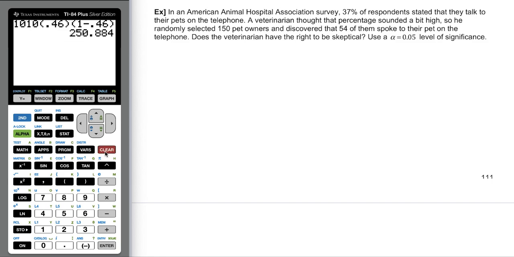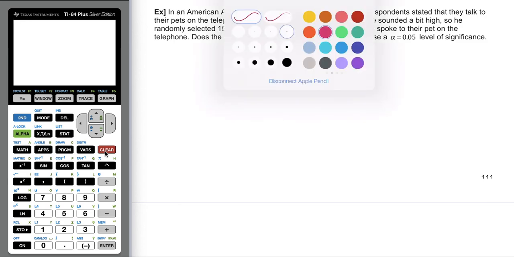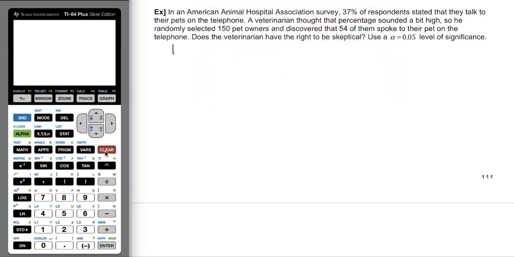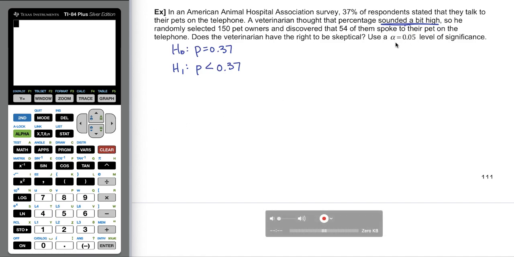But what we can do is translate this veterinarian's cause into a hypothesis test. So the predetermined proportion of people who talk to their pets on the phone is given as 37%. So his null hypothesis would be that p is equal to 0.37. He thought it sounded a bit high, which means he's probably thinking that the proportion is actually less than 0.37. So that would be the alternative hypothesis. Now what we need to do is get a p-value and compare it to this level of significance alpha right here.